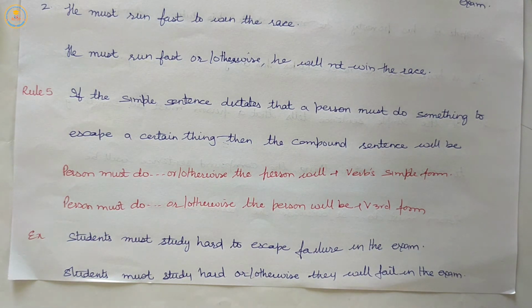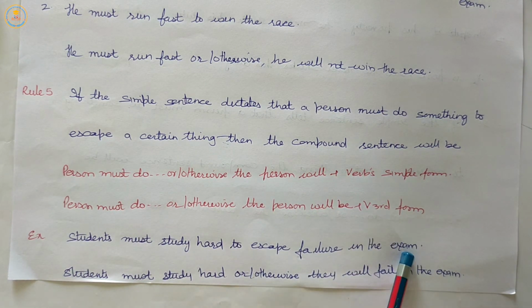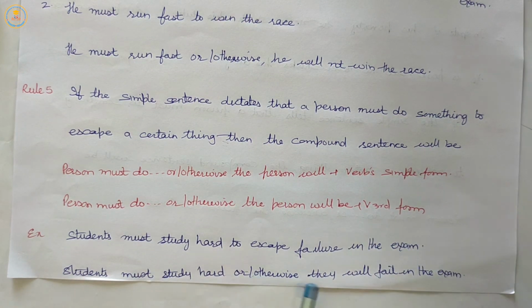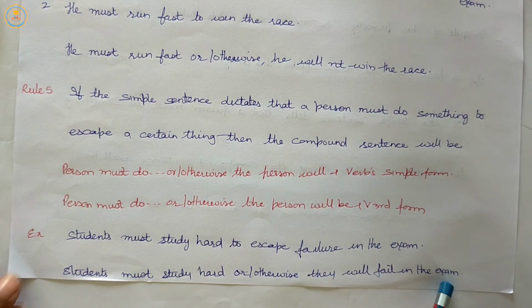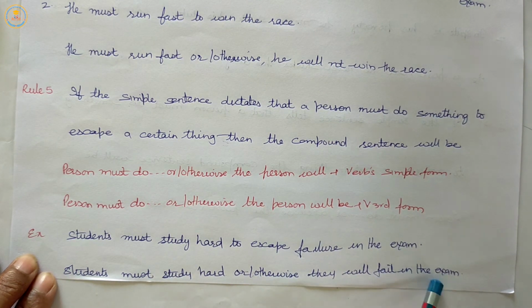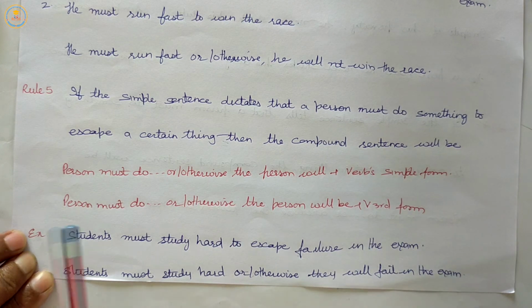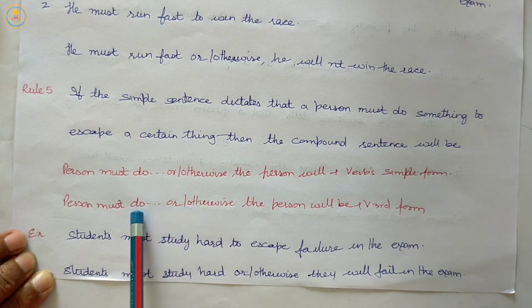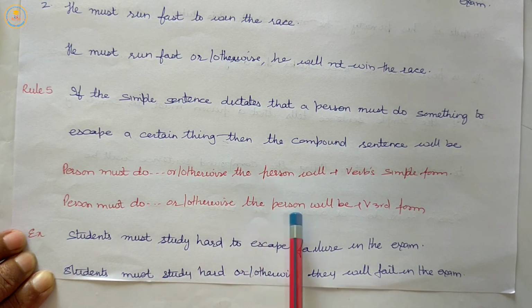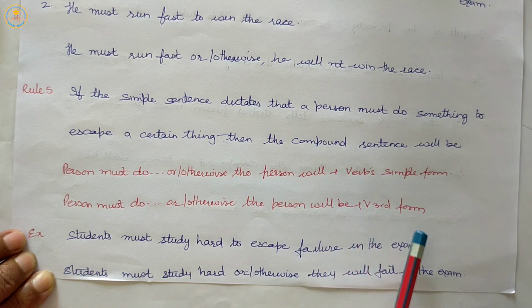Let us see. Students must study hard to escape failure in the exam. Students must study hard, otherwise they will fail in the exam. Now the second rule: person must do, or otherwise, the person will be plus verb's third form.